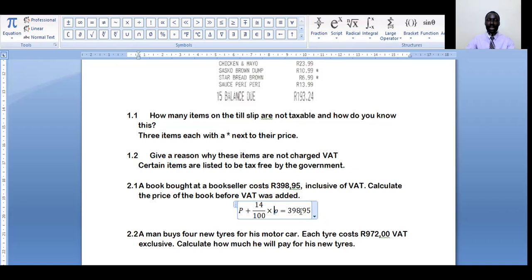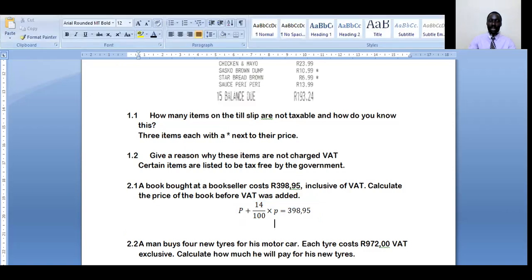And what will this be? Well, let's check. The price of the item, VAT inclusive, is the price of the item plus the VAT. Notice that P represents the price of the item, 14% represents the VAT, and the VAT is calculated from the price of the item. And the overall price has been given as 398,95.